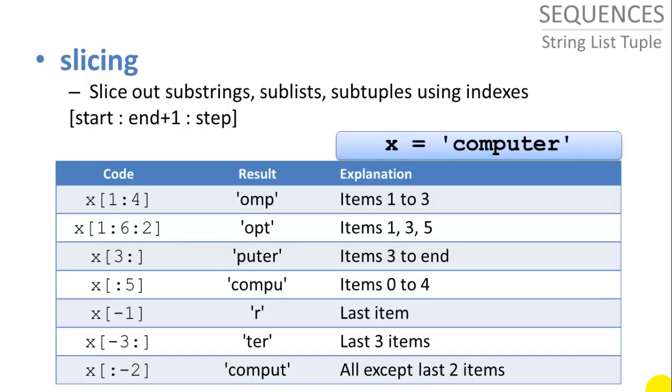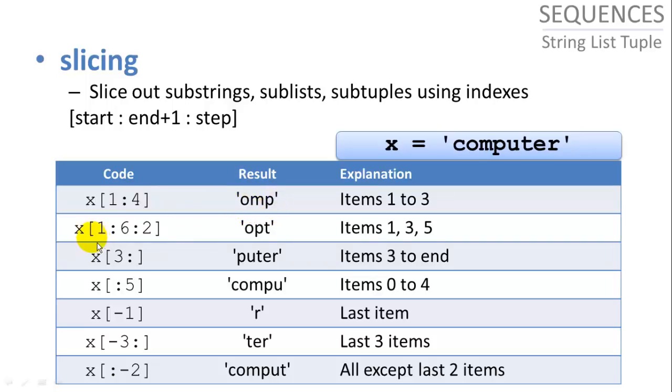Slicing allows us to slice out substrings and sublists and subtuples using indexes, and the syntax is using square brackets, start, end plus 1, and step, and these are all optional. I'll cover some examples that explain that. And these are applicable to strings, tuples, and lists, but in this example I'm just going to use the word computer, which is a string. So let's say we have x from 1 to 4 using a colon, and this will return to us items 1 to 3, which is OMP.